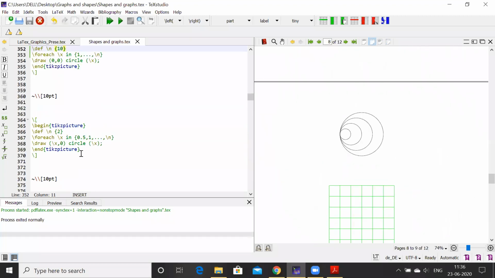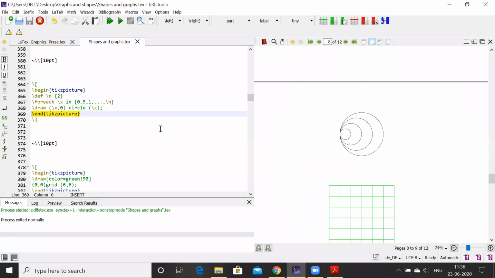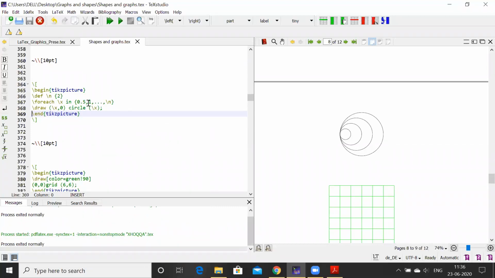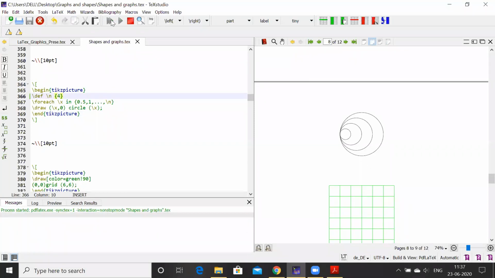Another thing is this type of circle whose center is at \x, 0, where x is varying 0, 1, 2, and the number of circles we get here is 2. So again the radius is also varying and the center x coordinate is also varying. So both things are there and we'll get the required number of circles. If I change this n to 4, we'll get that many circles over there.